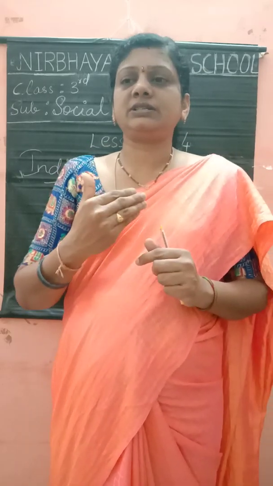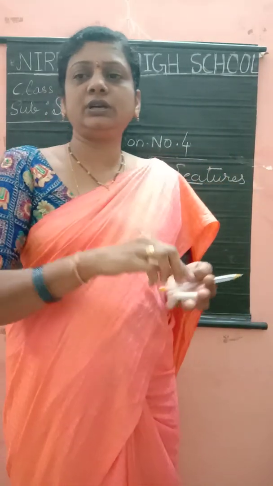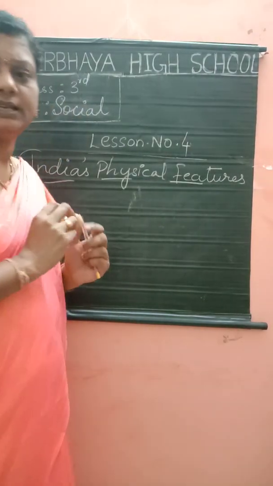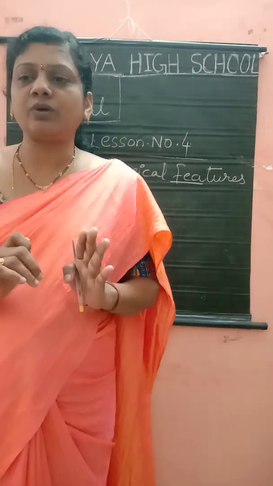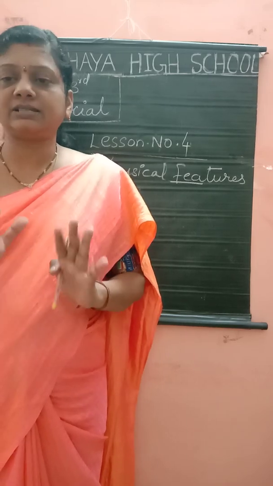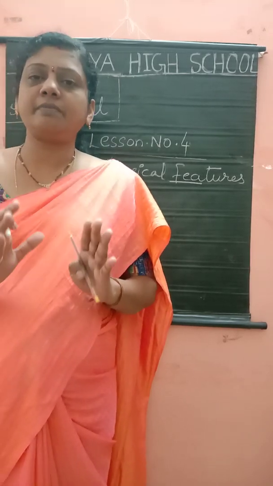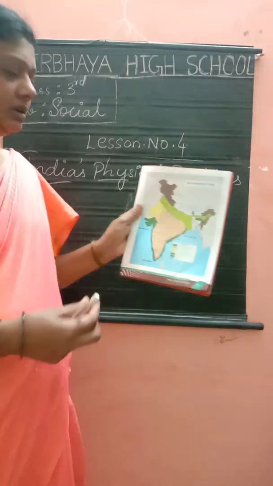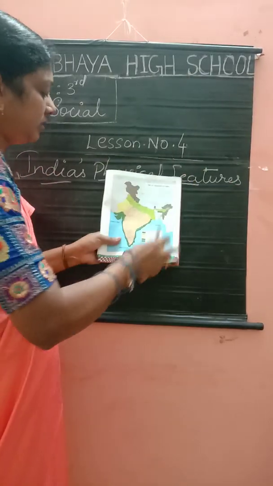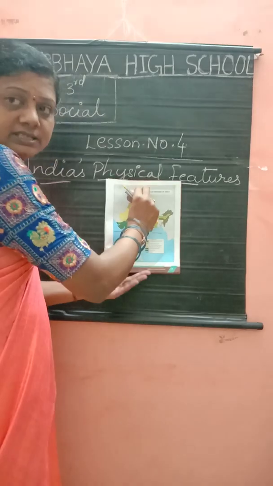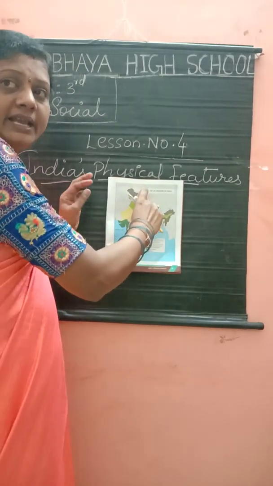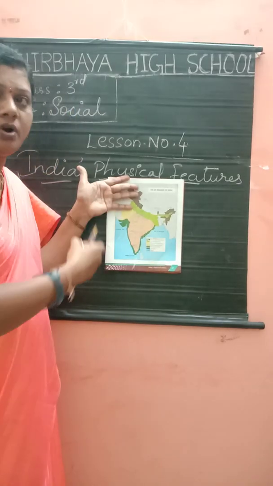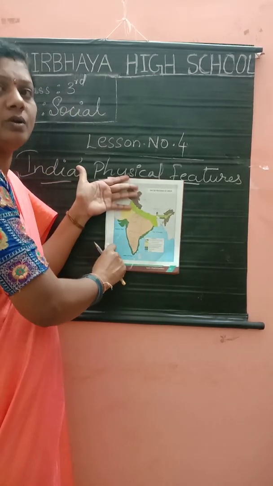What is it? To the north, India is surrounded by the Himalayas. Okay, children? To the north, what is it? The Himalayas. To the south, east and west, India is surrounded by water.